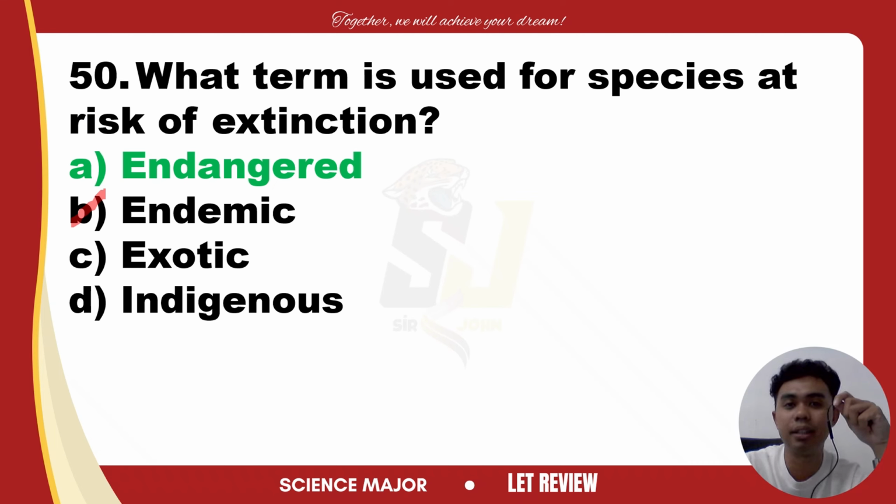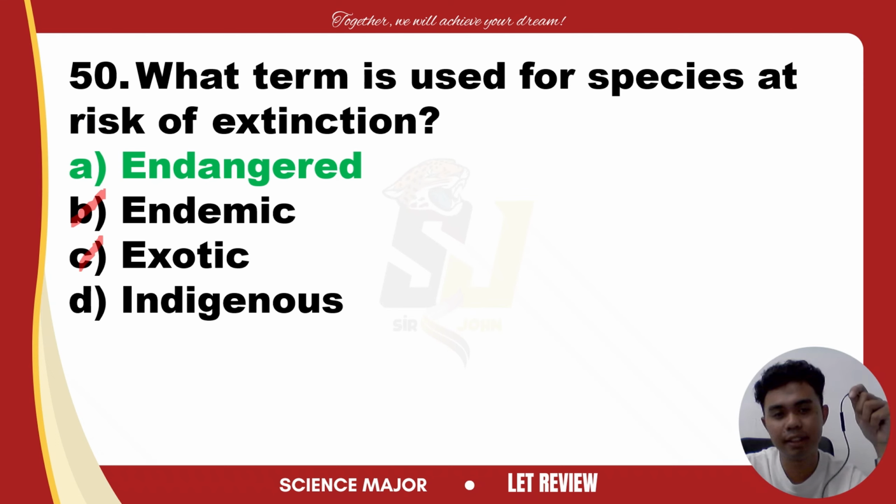These species are not necessarily at risk of extinction. In fact, some may thrive in new environments. Exotic just refers to their origin, not their risk of extinction. So this is not the answer still.